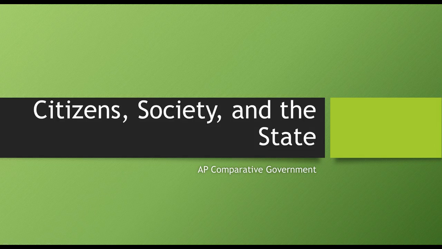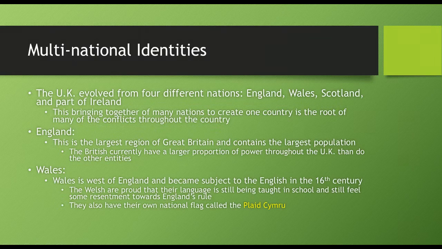All right, so what we're going to look at today, continuing our discussion on Great Britain, is we're going to be looking at citizen, society, and the state. So one of the things that we have to look at with the United Kingdom is the idea that they are multinational. All right, the UK evolved from 4 different nations: England, Wales, Scotland, and part of Ireland, so Northern Ireland. This bringing together of many nations to create one country is the root of many of the conflicts throughout